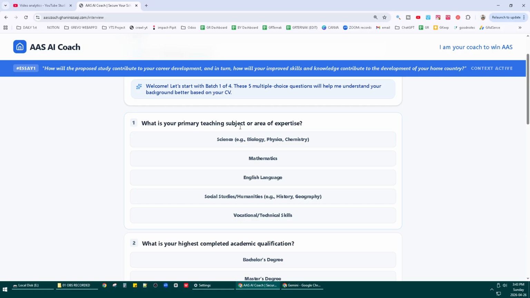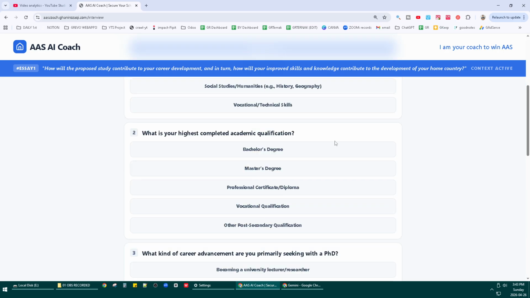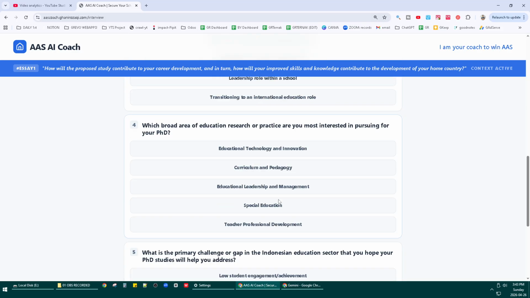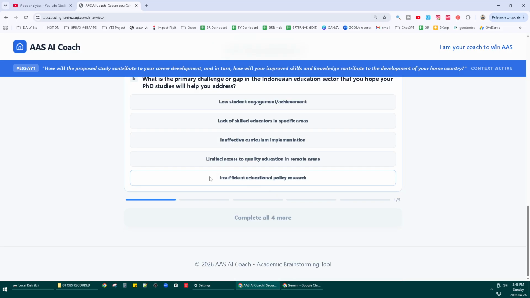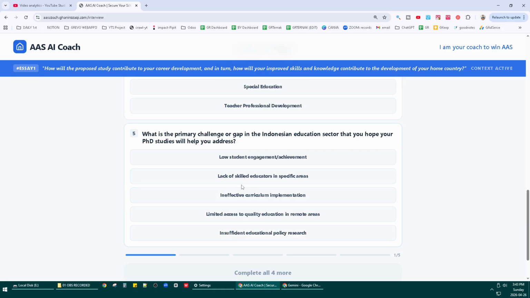See, what is your primary teaching subject or area of expertise? For instance, let's say mathematics. And then what is your highest completed academic qualification? You should answer all the questions. After you answer all the questions, the AI will get your full context, which will make it easier for the AI to make an essay that is more representative of yourself.